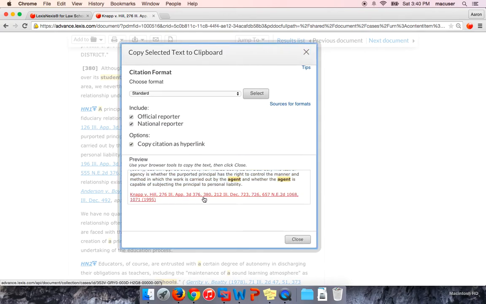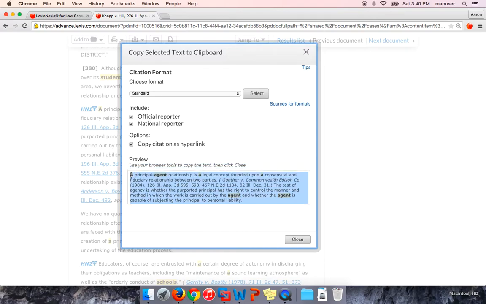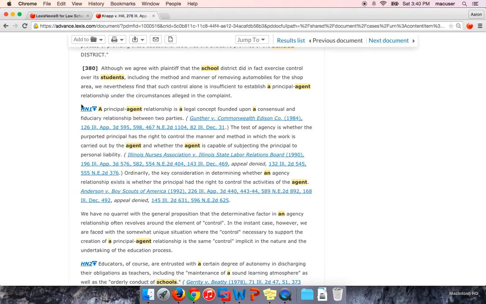You'll see that here, and then you'll also be given the pinpoint page number where that language you highlighted came from. So at this point, you can copy and paste it into your work product and move on with your research. That's just another quick little tip.